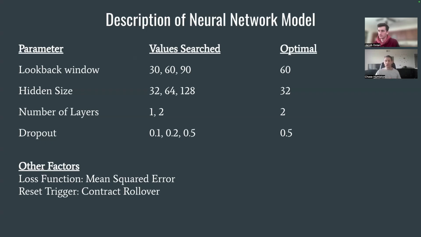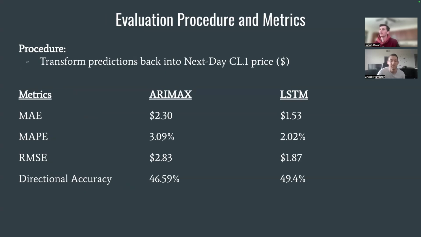These WTI contracts roll over to the next month, and there's low trading volume on those days. And so we would reset the model and train it anew from the beginning of the training period 2020 through up to the current date. And then we would start that process again for the next month. So that contract rollover is the trigger that we would use to reset the model each month. We can go on to the next slide here.